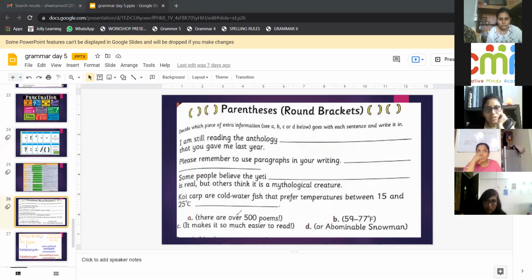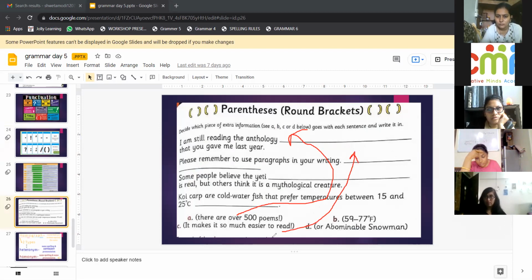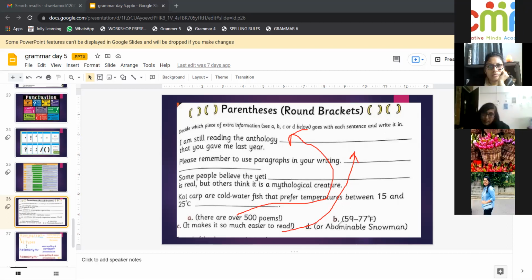There are over 500 poems. This is additional information for anthology. Please remember to use paragraphs in your writing, so it makes it so much easier to read. Some people believe the Yeti is real, but others think it's a mythological character. Now, what is Yeti? Abominable snowman. And 15 and 25 degrees Celsius, that is 59 to 77 degrees Fahrenheit. So this will come here. We put any extra, additional information using these round brackets.